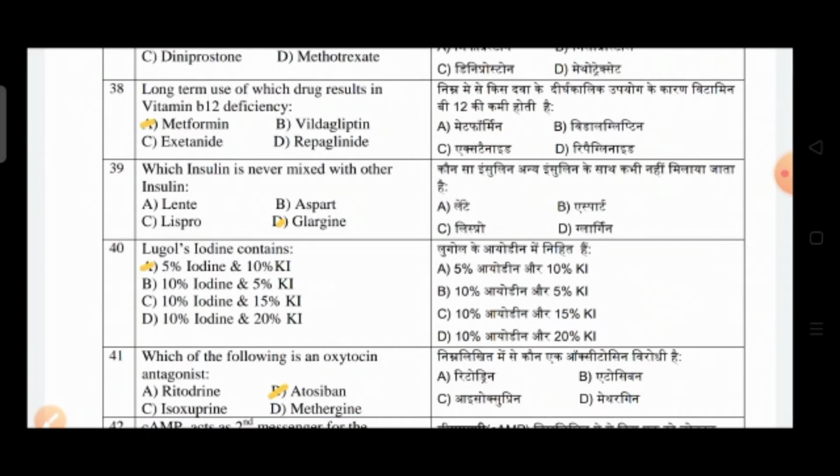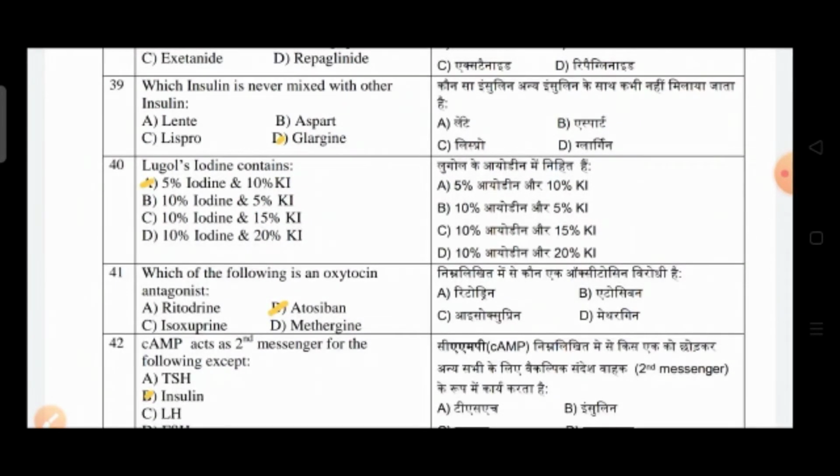Question number 38: long-term use of which drug results in vitamin B12 deficiency? Option A is metformin, option B is vildagliptin, option C is exenatide, option D is repaglinide. So the correct answer is option A, metformin.